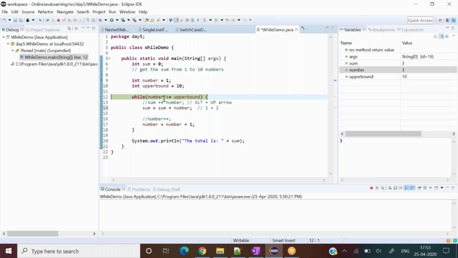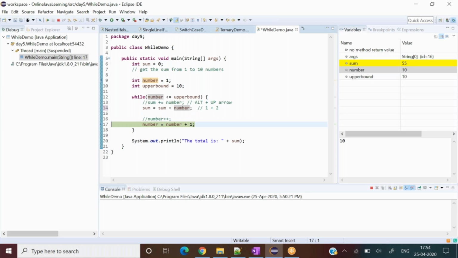Again, the condition will be tested for number only. So number is 3, upper bound is 10, and so on. It will keep on executing in that way until number reaches 10. So it will keep on going in this way, and you can see it, and eventually you would get the result. Did you find any difficulties with respect to understanding the logic of this program?